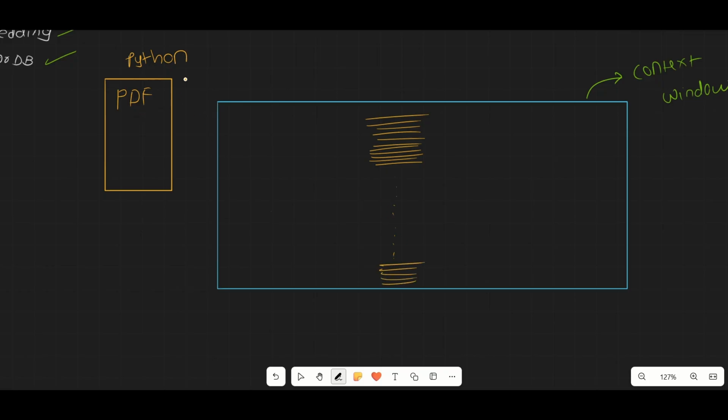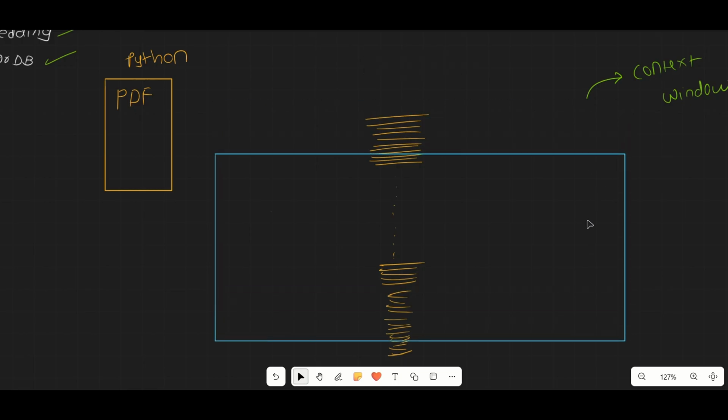But the problem is, this PDF is a very long PDF, let's say 10,000 or 20,000 pages. So this information will keep on increasing, and because of this, your information is now crossing the context window limit. If this happens, then this window starts shifting down. Hope you're getting my point. This window will start shifting down, and because of which it will lose the previous information. But this previous information that the model has forgotten is also important because it is part of your PDF.